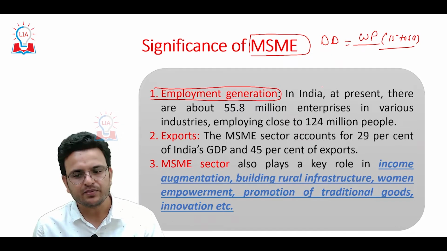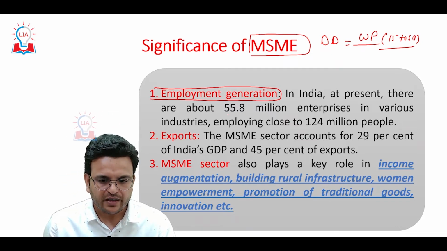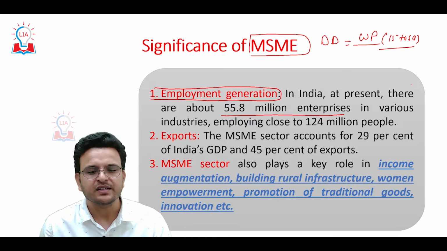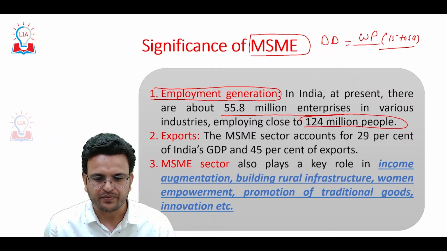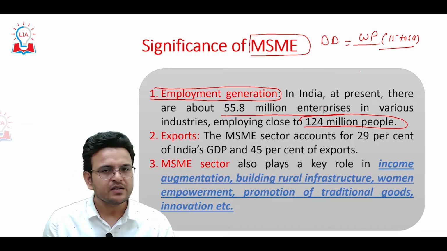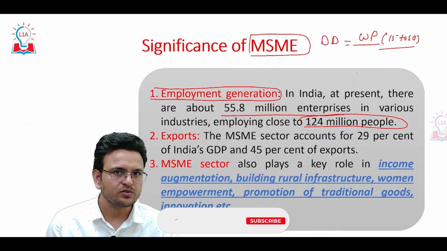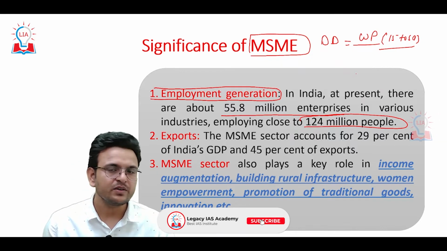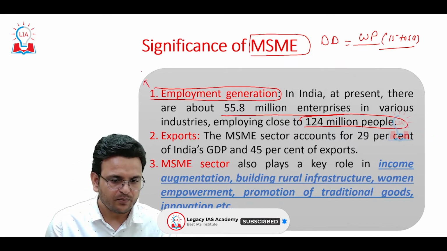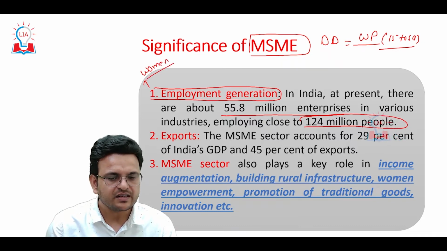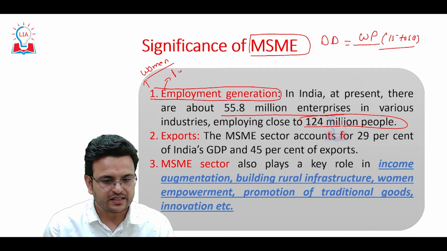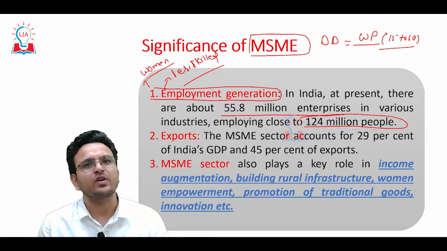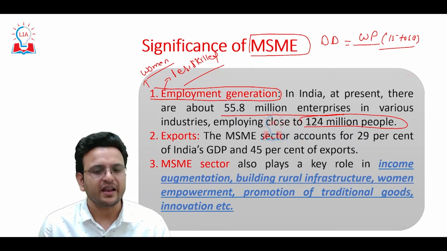At present in India there are about 55.8 million enterprises in various industries employing 124 million people. So here we can say that MSME provide employment opportunity to people. MSME also provide employment opportunity to women. MSME also provide opportunity to less skilled people. So for employment generation, MSME play a very crucial role.